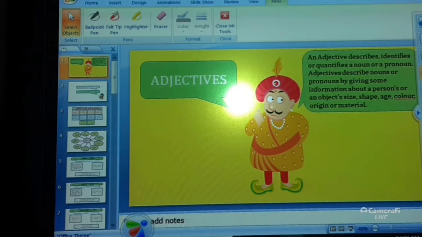That means it gives us the information about a person or an object, and it can be about their shape, size, age, color, origin or material.